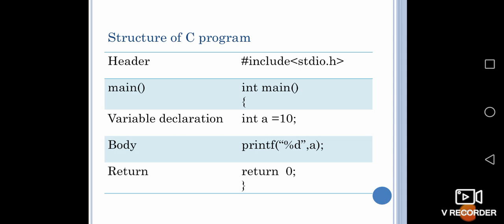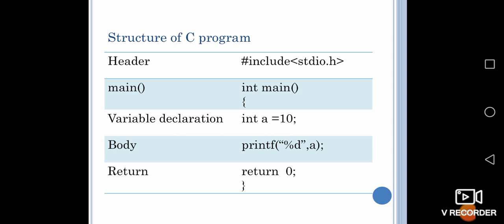Then we are moving on to the body, that is printf. Print means the printing instruction is given using the term printf. Percentage d is the format specifier that is given for an integer value. Then a is calling the integer value over here.